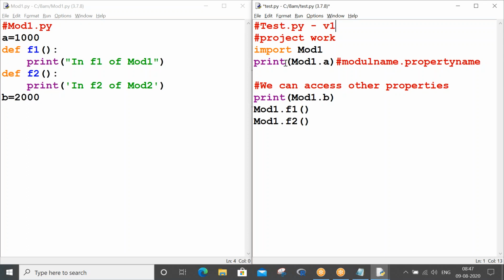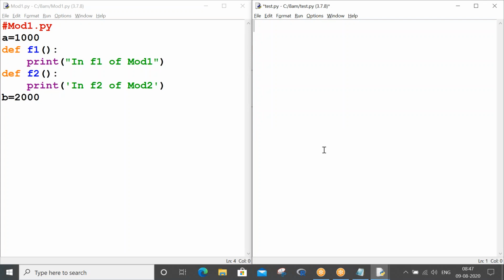Now let me give version 2 of test.py: aliasing. Now you have to import your mod1 as q. What is this as q? Let me tell you.